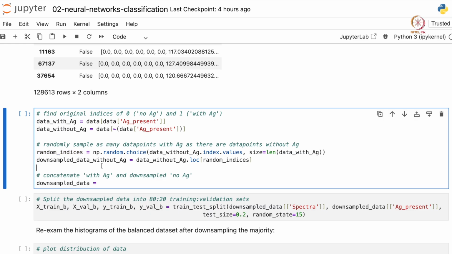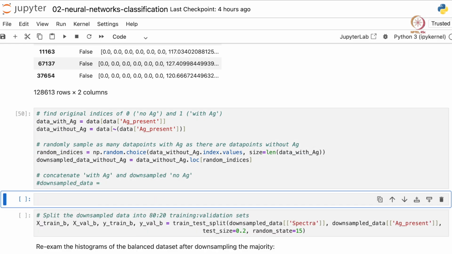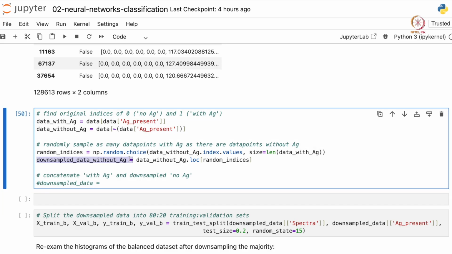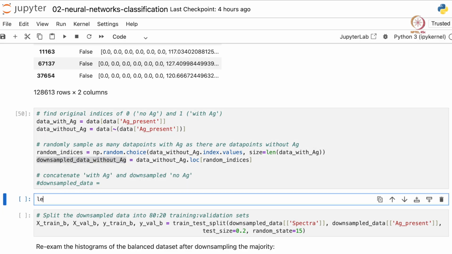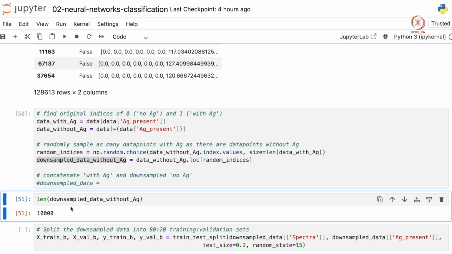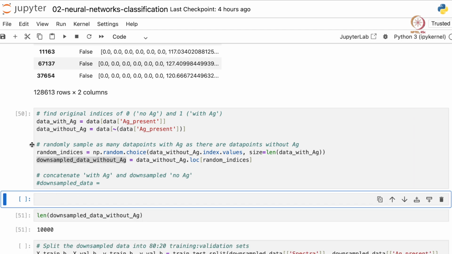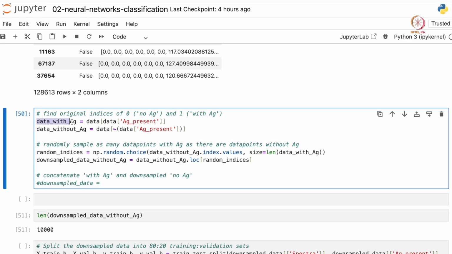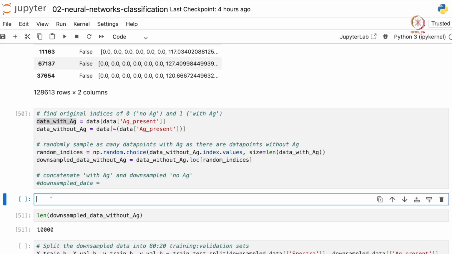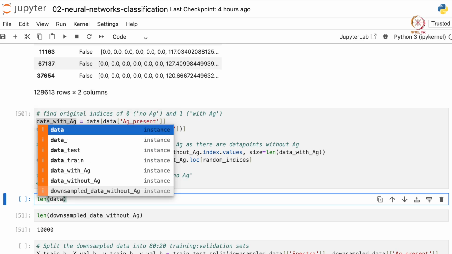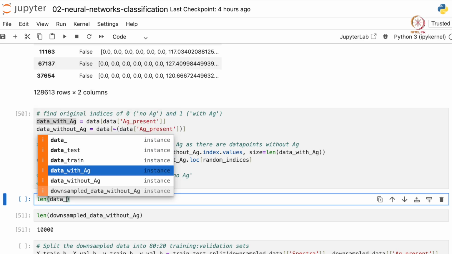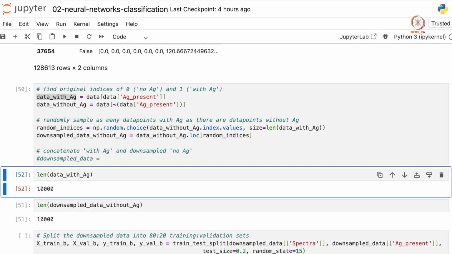So let me run this and let's see the length of our downsized sample without AG. So basically there are 10,000 data points, and if we see the length of data with AG, there are again 10,000 data points.